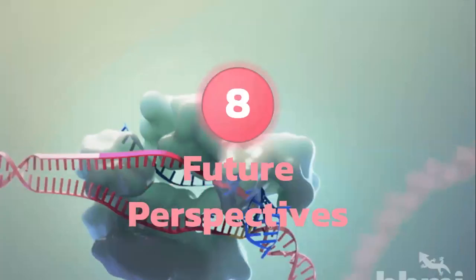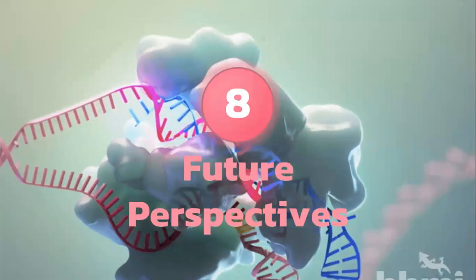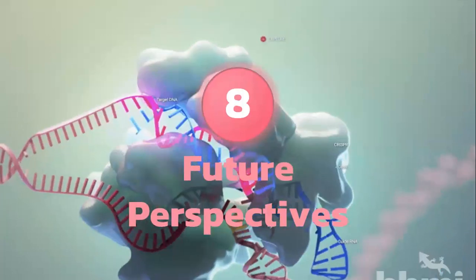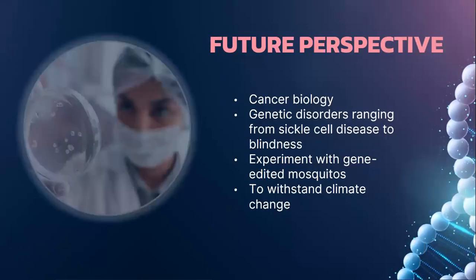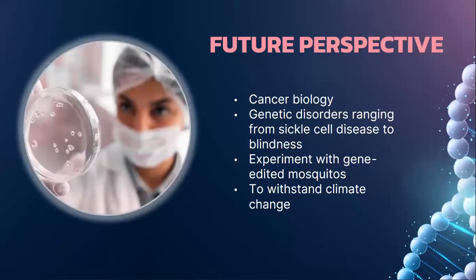And there is also a discussion about the future perspective of the CRISPR-Cas9 system. The CRISPR-Cas9 system has a wide range of applications in cancer biology, in the future and also in the present. You can also identify genetic disorders, and most genetic diseases or disorders will be cured in the future with the help of the CRISPR system. The third point is experiments with gene-edited mosquitoes.